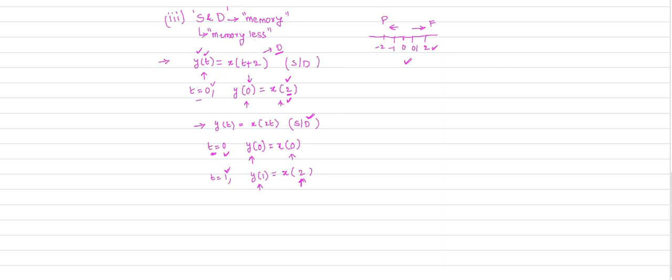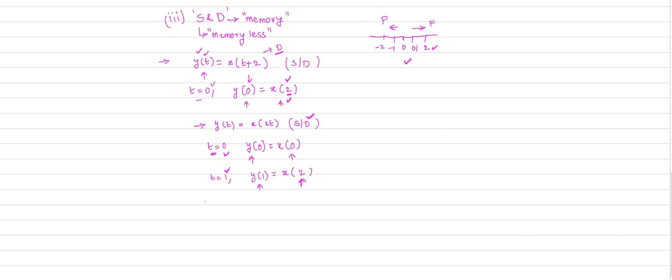If the response of the system at any instant depends on the values of the input at that instant only, that is a static system. If the response depends on past or future values of the input, that is your dynamic system.